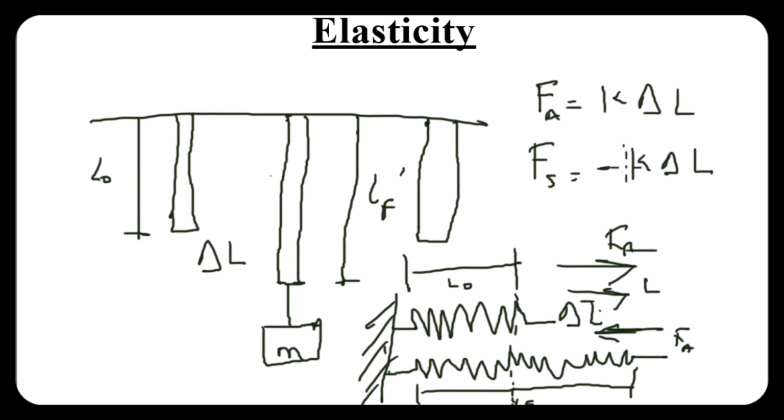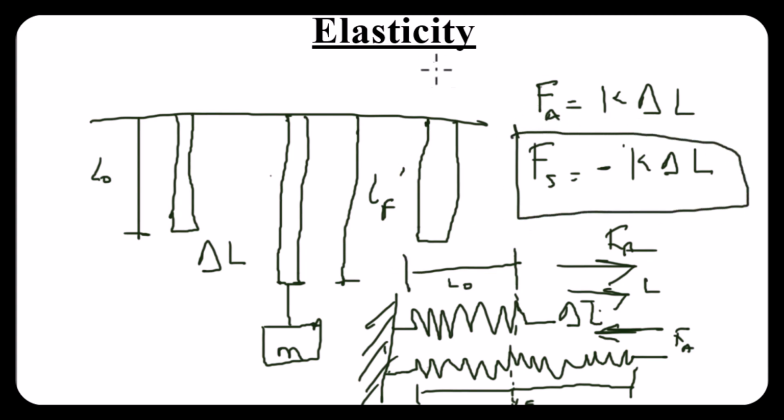Now, when you are reading your textbooks, if you see this particular formula there and you don't see this first one, don't be alarmed. FA and Fs are equal in magnitude. Fs is just in the other direction, while FA, the applied force, is in the direction of the displacement that you are having initially. So I hope this makes sense.